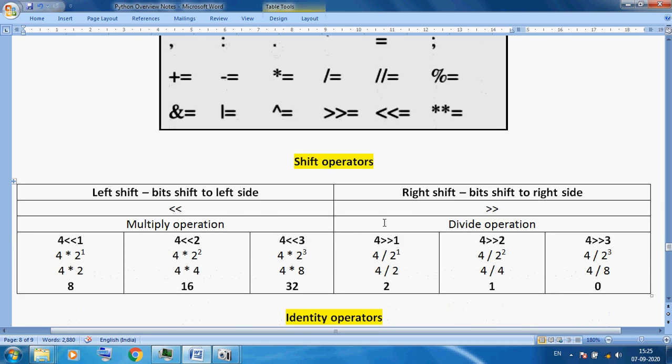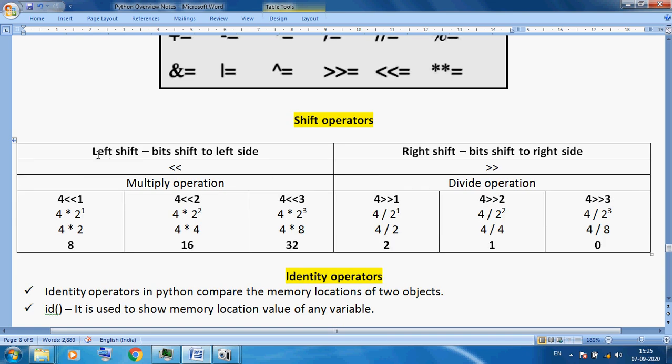Now the next operator is shift operators. We already discussed arithmetic operators, relational operators, assignment operators, logical operators, and membership operators. This one is less important, but keep in mind what a shift operator is. There are two types of shift operator, left shift and right shift.